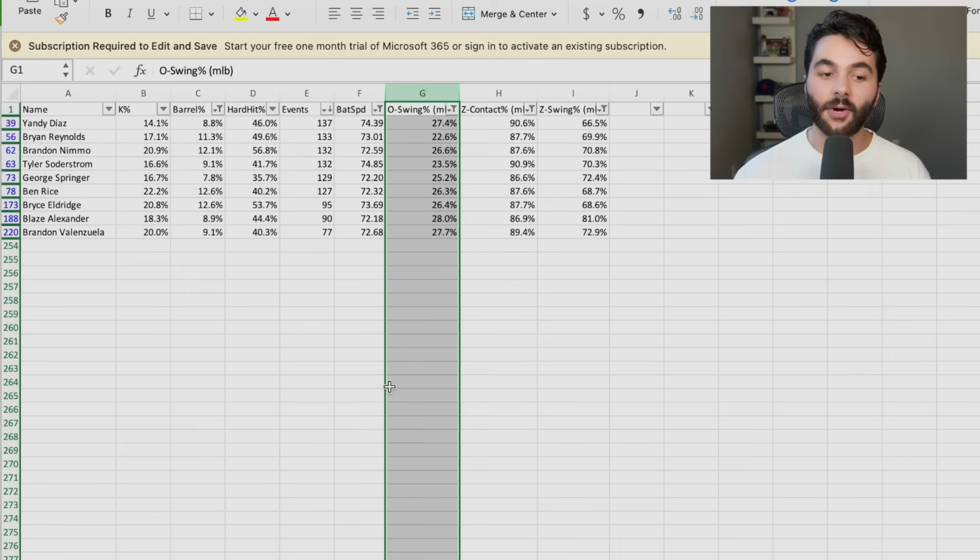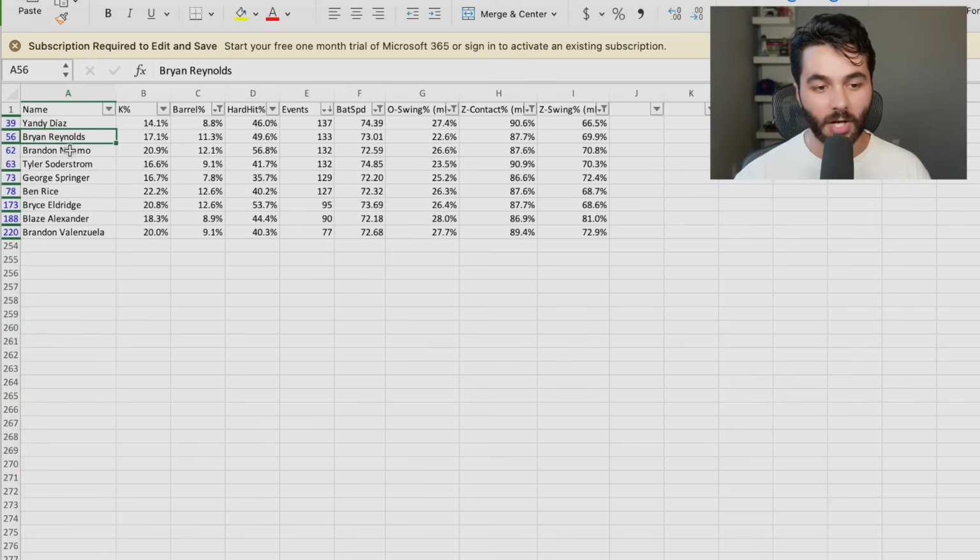Nice, lovely. So now right here, we have a beautiful leaderboard of every single hitter in Major League Baseball since May 1st with at least 100 plate appearances that's better than league average in bat speed, barrel rate, chase rate, zone swing, and zone contact. And we have some usual suspects. Yandy Diaz, Brian Reynolds, and Brandon Nimmo, twins forever. Tyler Soderstrom, my guy. You guys still know I have to love Tyler Soderstrom. Really making me look good right now.